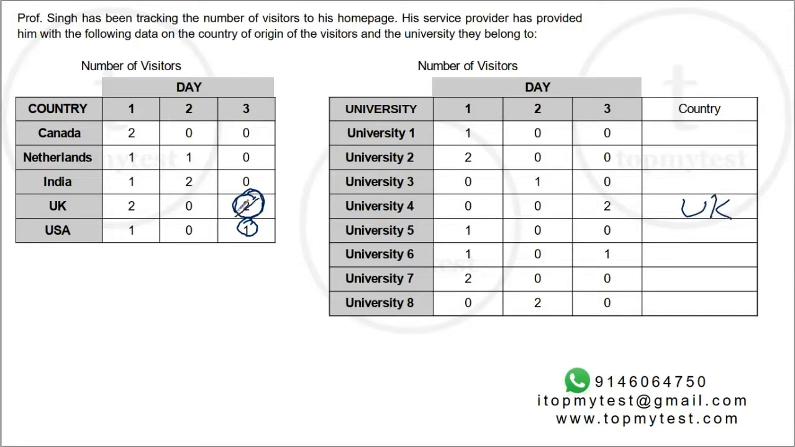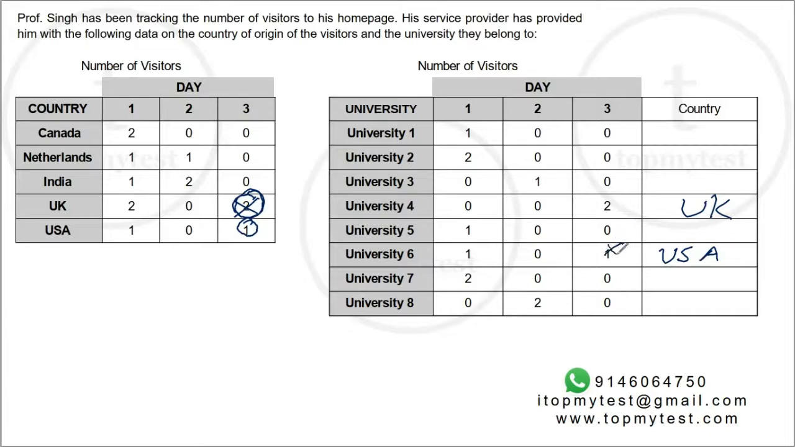So we have accounted for these two visits. Now, what is the only visit available? University 6 is the only visit available. University 6 has one visit on day 3 and USA had one visit on day 3. So University 6 has to belong to USA.